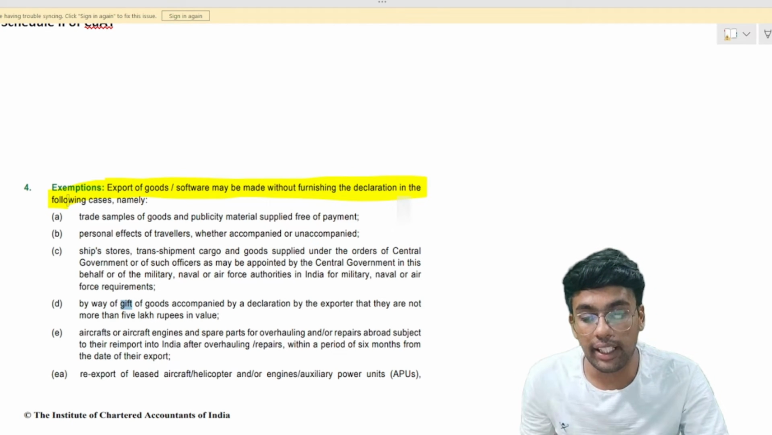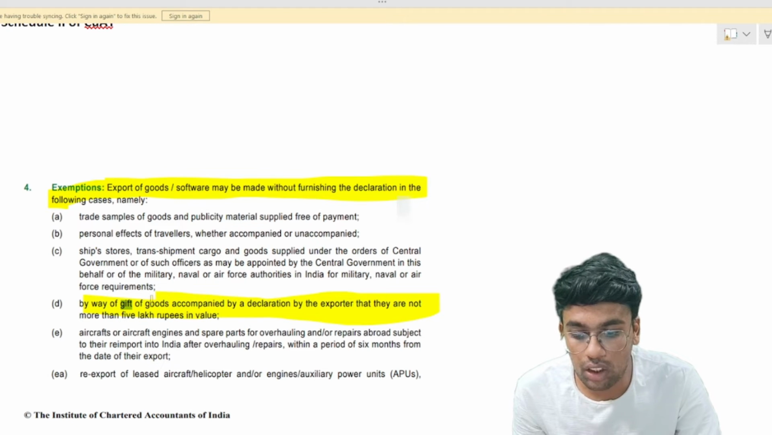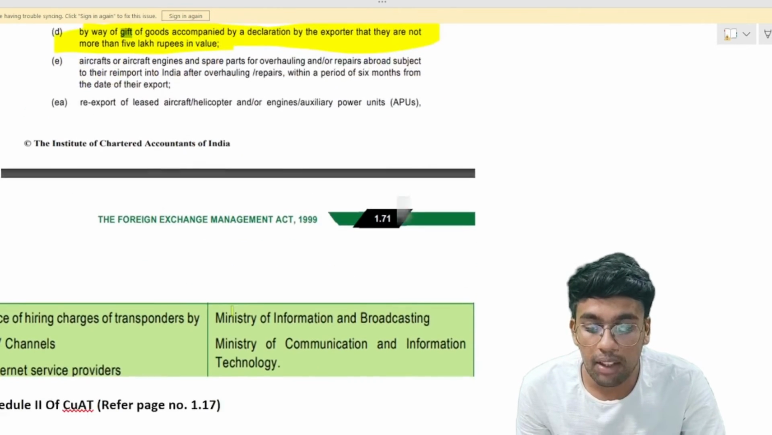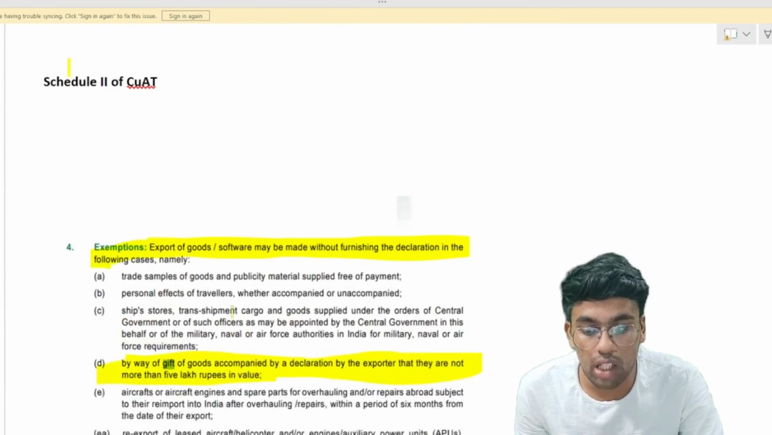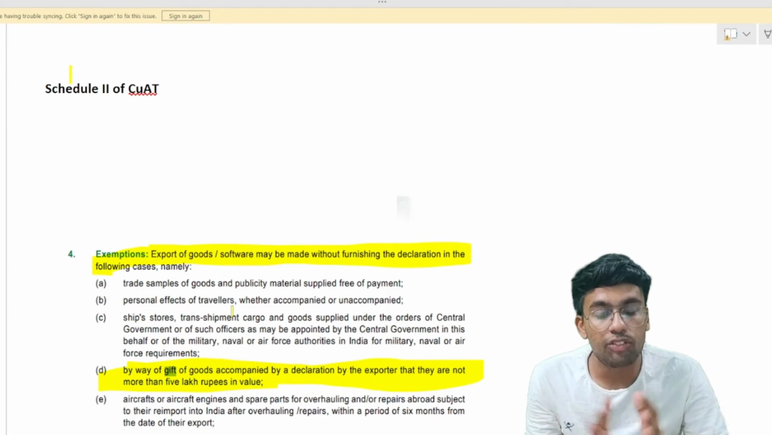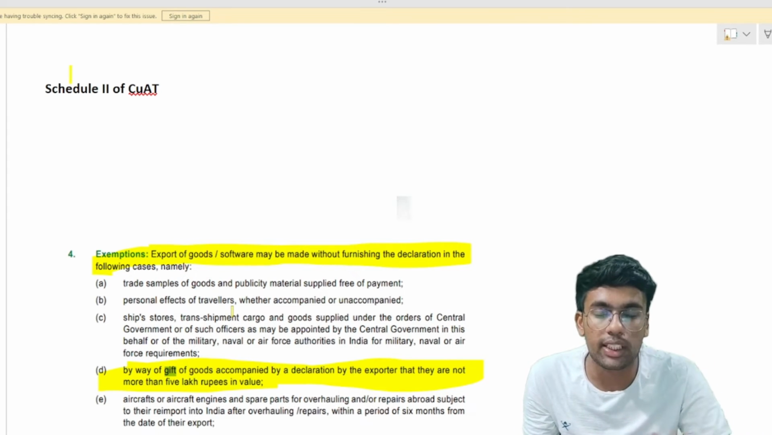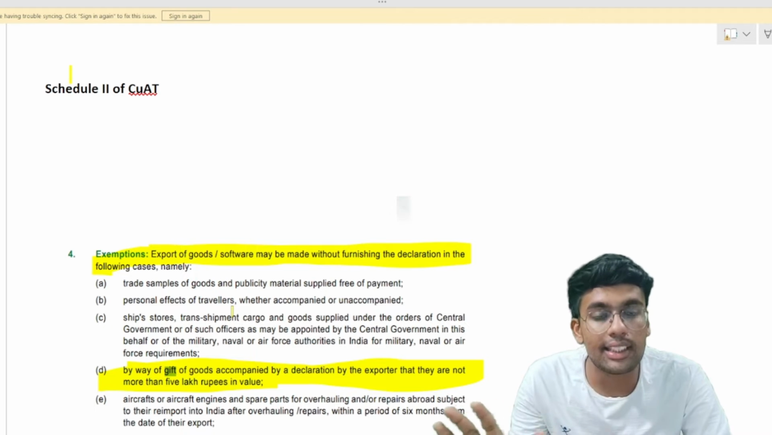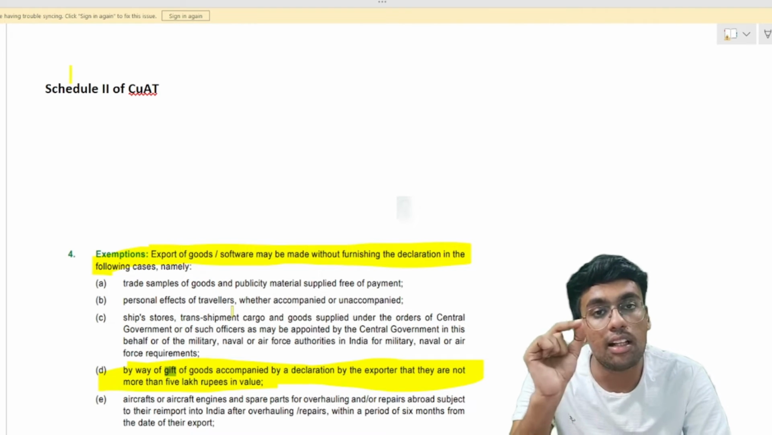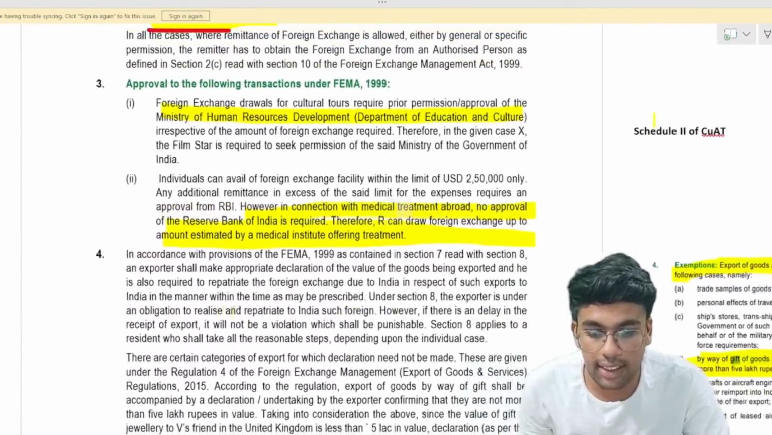You can make a gift of goods accompanied by a declaration by the exporter that they are not more than 5 lakh rupees in value. That is, if you are sending goods outside India and providing a declaration saying that the value of goods is not more than 5 lakh rupees and you are remitting these goods as a gift outside India, then in such a case this is completely exempted and you can remit these goods outside India without furnishing a declaration. So let us discuss the answer.